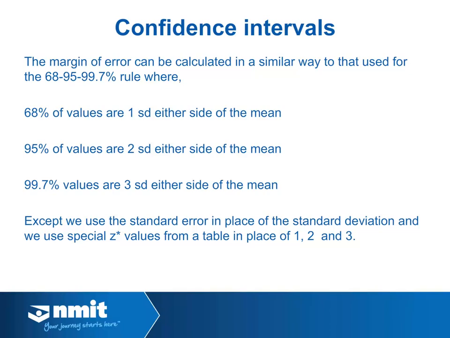And we get the number of standard deviations either side of the mean using these special Z values. These Z values are found from a table, and we'll explore now how we look them up.